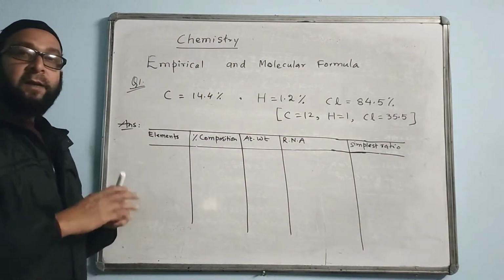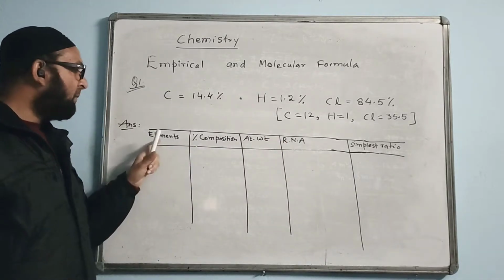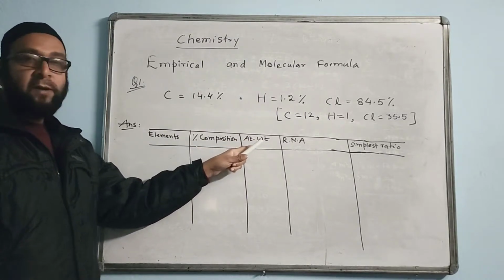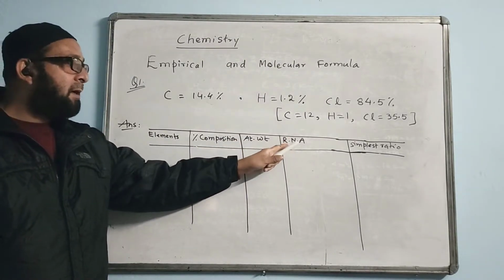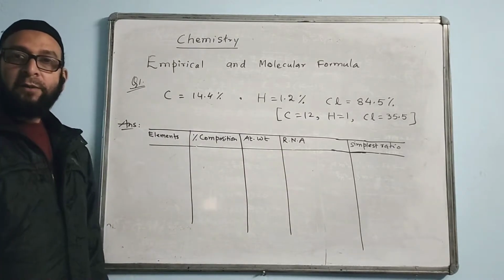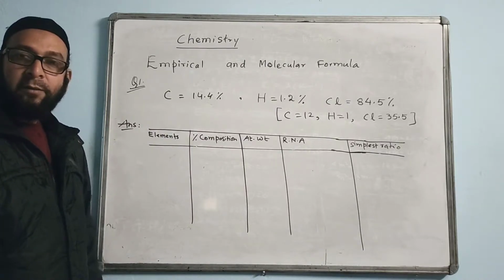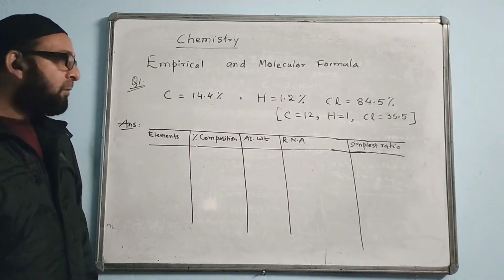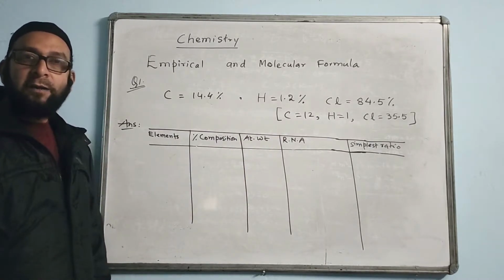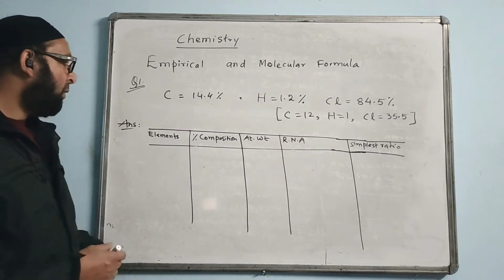We are making a table with 1, 2, 3, 4, 5 columns. First column elements, second column percentage composition, third column atomic weight, fourth column RNA. RNA full form is relative number of atoms, which in short we are writing RNA. Exam time also you can write RNA, it is acceptable. And the last column is simplest ratio.